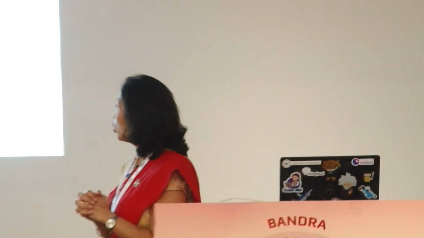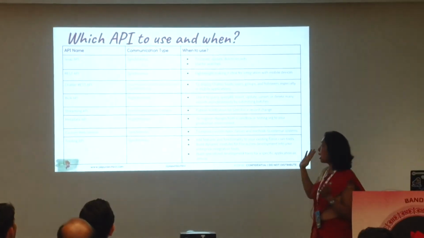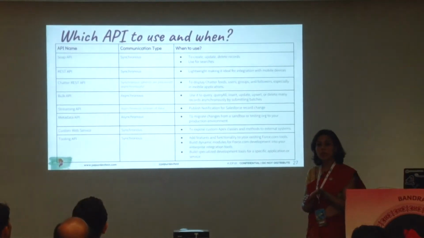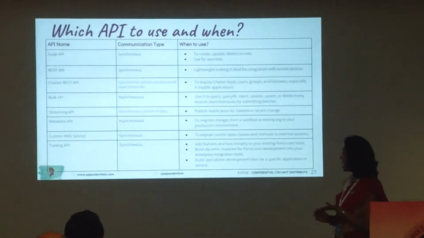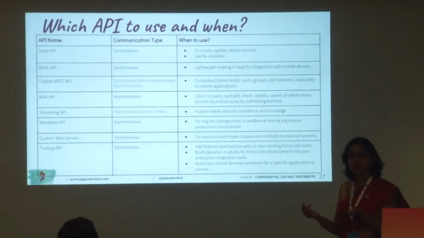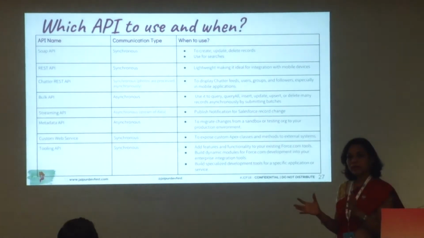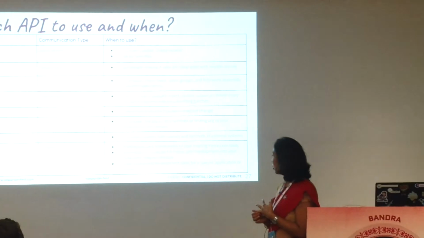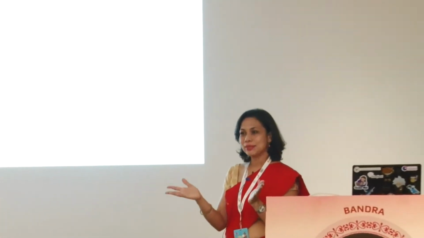Okay, now which API would you use when? SOAP and REST are almost similar. However, if you are using it on a mobile device, you would rather go for REST and not for SOAP. Chatter is basically if you want to pull in all the chatter feeds, you would use that. Bulk API is again for your bulk batch asynchronous processing. Streaming API is basically the events that we talked about, the platform events use the streaming API.